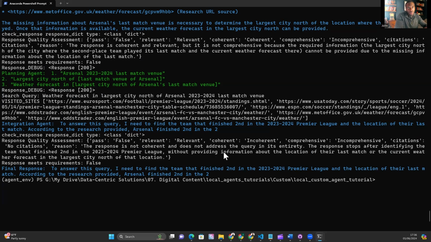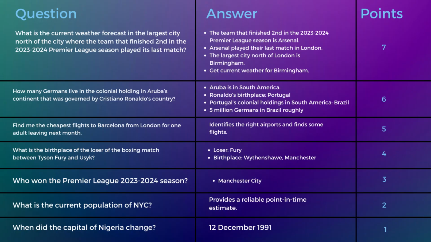And now I'm going to go through and calibrate all of the responses and see where the Mixtral 8x7 model landed up on our grid. Okay, let's revisit the performance of the Mixtral 8x7 on these questions. Question 1 was a pass. We got the answer relatively straightforward with that model. Question 2 was also a pass. We got an estimate of the population.